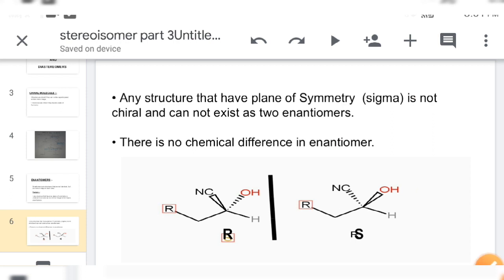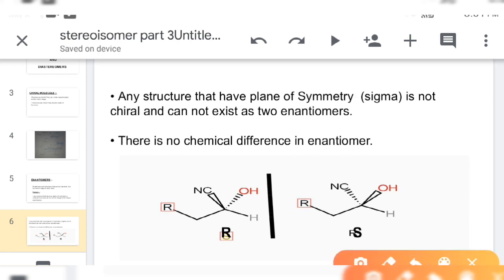And the last point is there is no chemical difference in enantiomers. Now an example: here the nitrile group is above the plane and the hydroxyl group is below the plane. So its mirror image has the nitrile group below the plane and the hydroxyl group above the plane. These two molecules are mirror images of each other, and we can call these two chiral molecules enantiomers of each other.